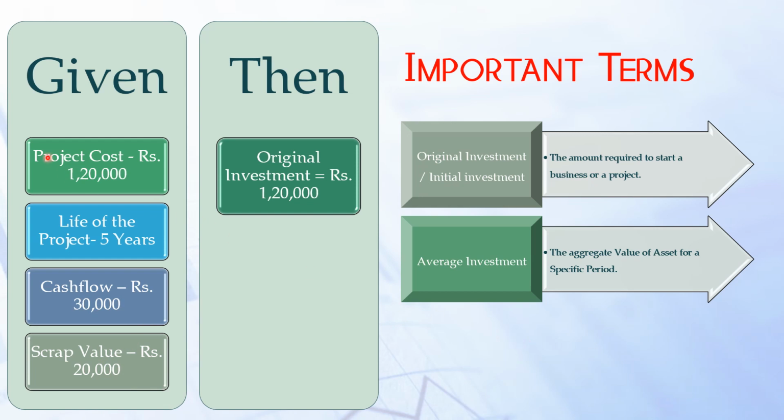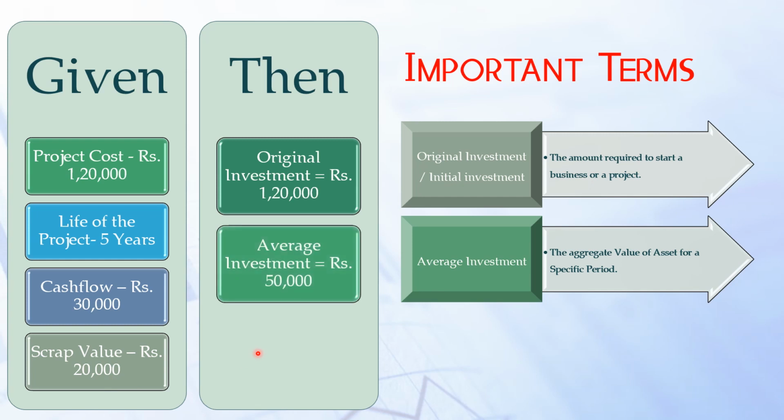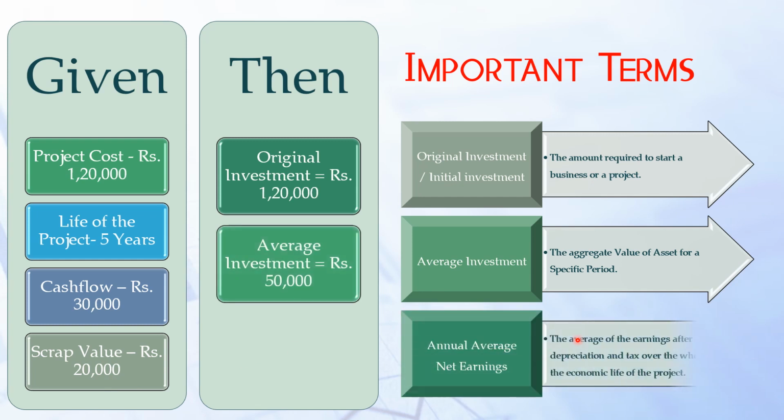Now the project cost is rupees 1,20,000 and no other additional information is there. So minus scrap value 20,000, that is 1,20,000 minus 20,000, 1 lakh. The whole divided by 2, 1 lakh divided by 2, is 50,000. So the average investment is rupees 50,000. Right. Then the annual average net earnings.